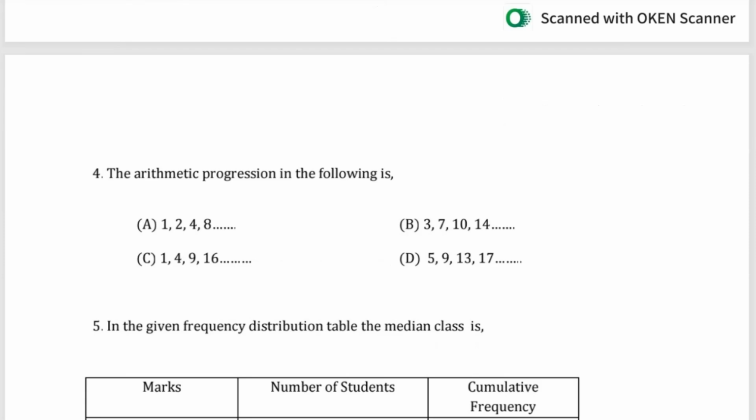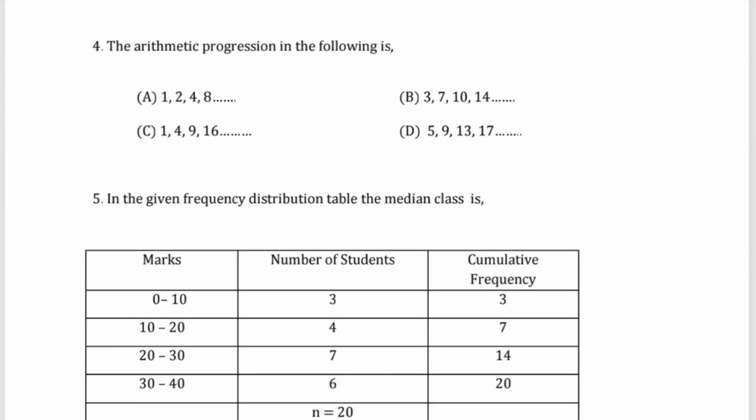Then question number 4: the arithmetic progression in the following is. You have to check which is the arithmetic progression. Option A is 1, 2, 4, and 8. Option B is 3, 7, 10, and 14. Option C is 1, 4, 9, and 16. Option D is 5, 9, 13, and 17.